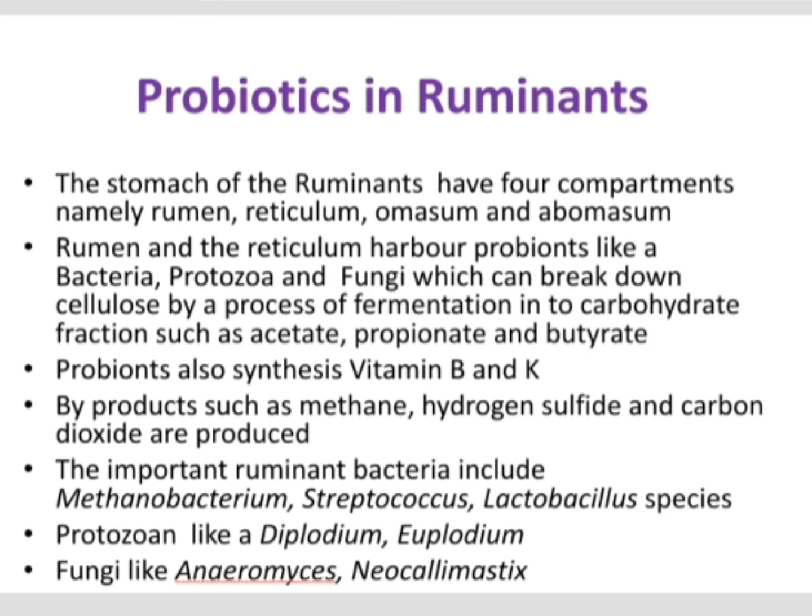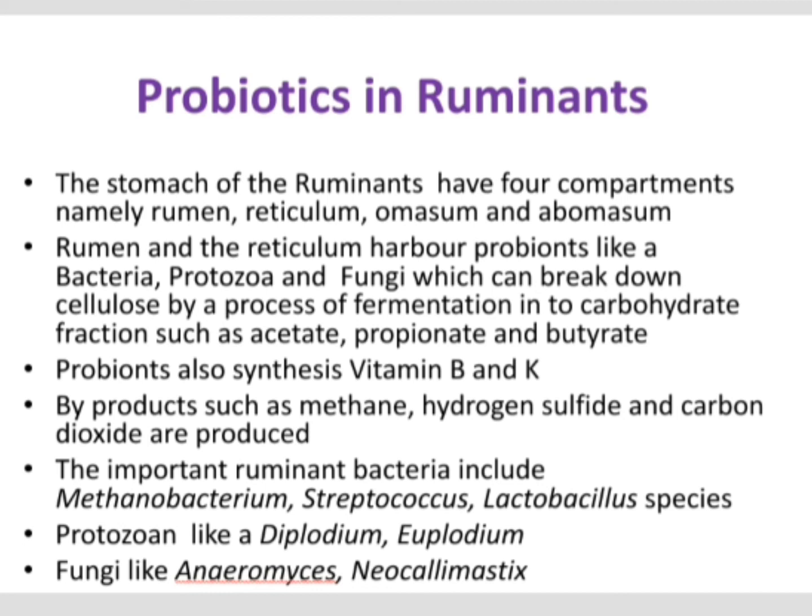And important ruminant bacteria that are seen in the gut are Methanobacterium, Streptococcus and Lactobacillus species. These bacteria are very common in the rumen and reticulum of these ruminants.